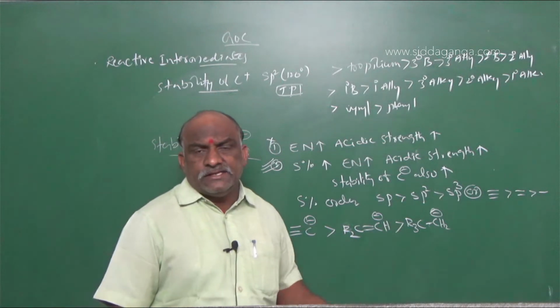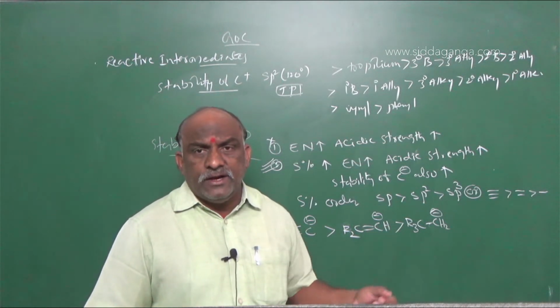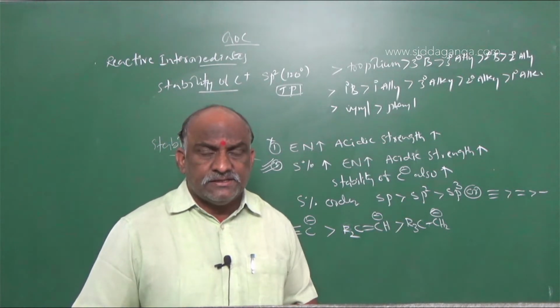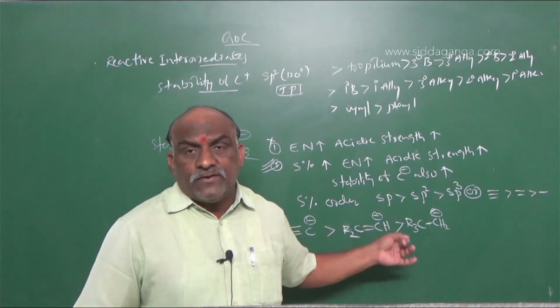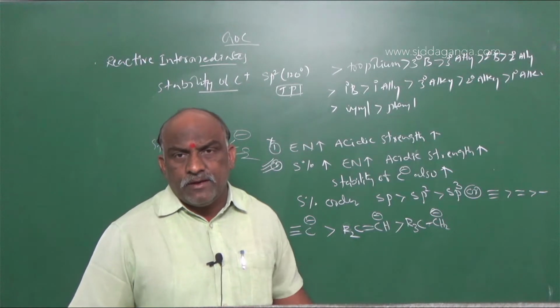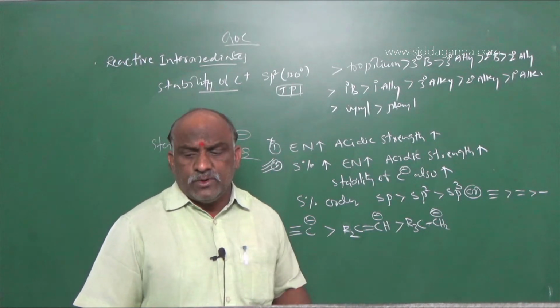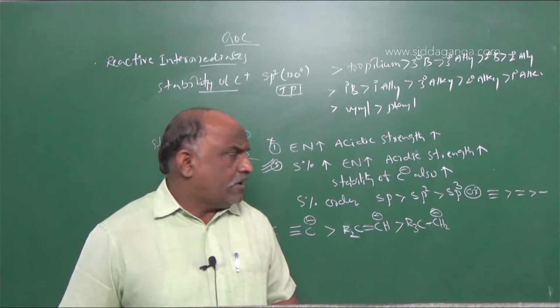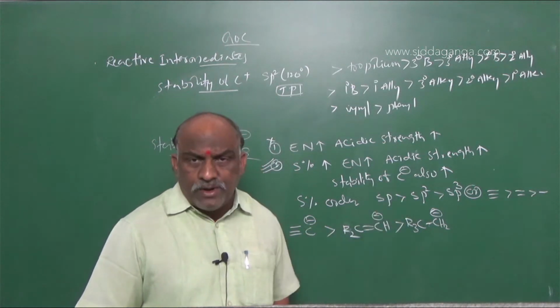S character increases, electronegativity increases. Electronegativity increases, acidic strength increases. And also stability of carbon ion also increases. Triple bonded carbon ion is more stable than double bonded carbon ion. Double bonded carbon ion is more stable than single bonded carbon ion. R3C single bond CH2 minus.